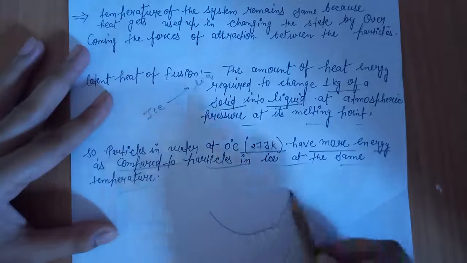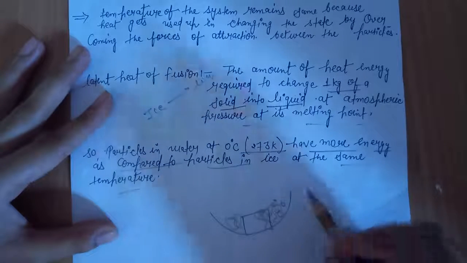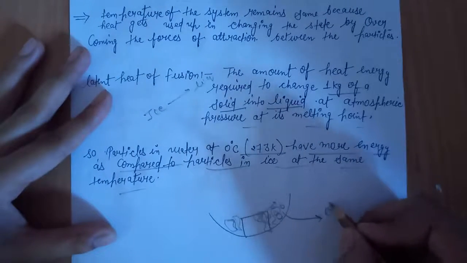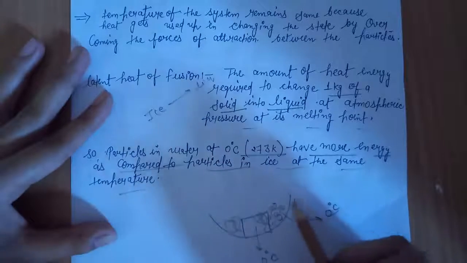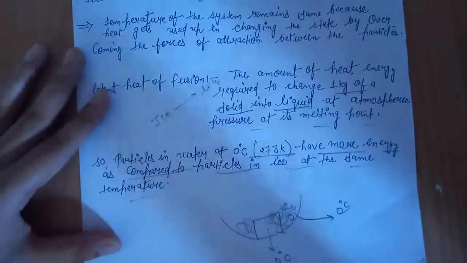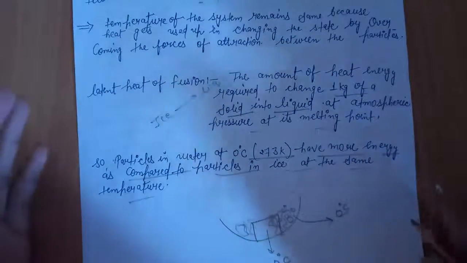Means that this is ice, and some ice gets melted and converted into the water state. So this water is now at 0 degrees Celsius, and ice is also 0 degrees Celsius, because the system temperature will remain the same. So what type of particles have greater energy?